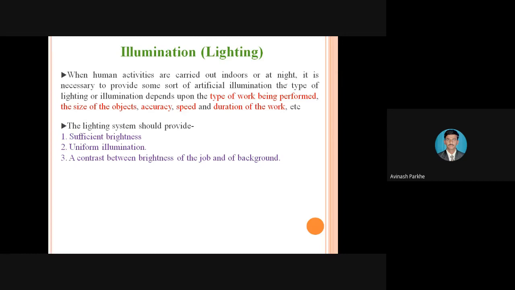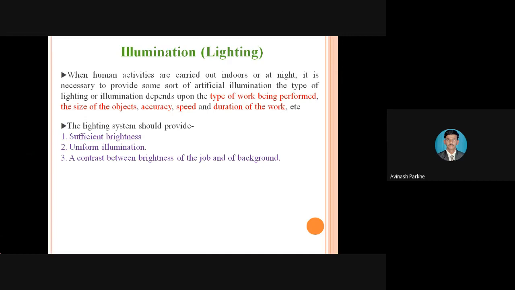Also, size and shape of the object, accuracy, speed. Now if you take the example of an inspection department, where the measurement of all types of jobs is going on, during that time high concentration, high attention is required. But if we have to measure very small dimensions, at that time what is the requirement?